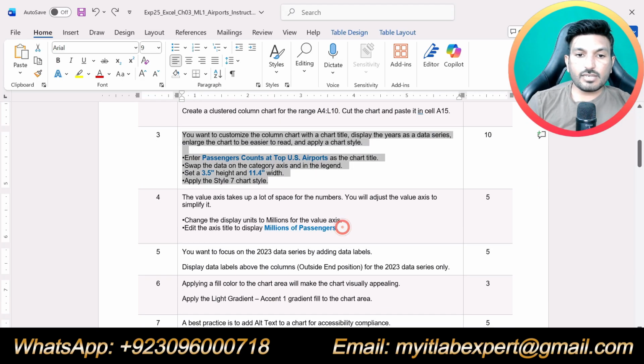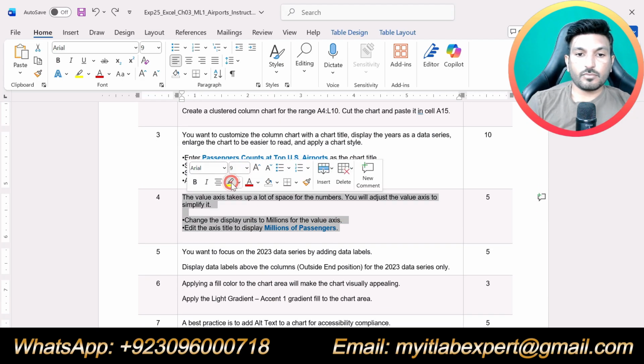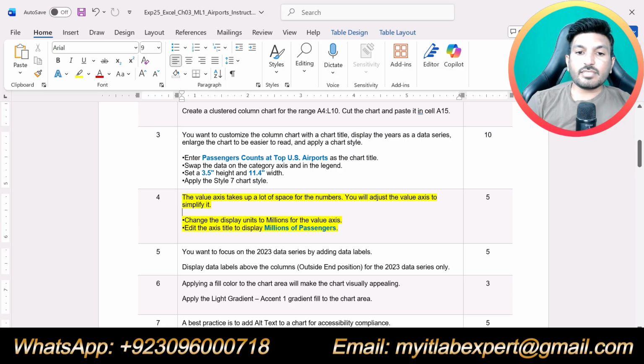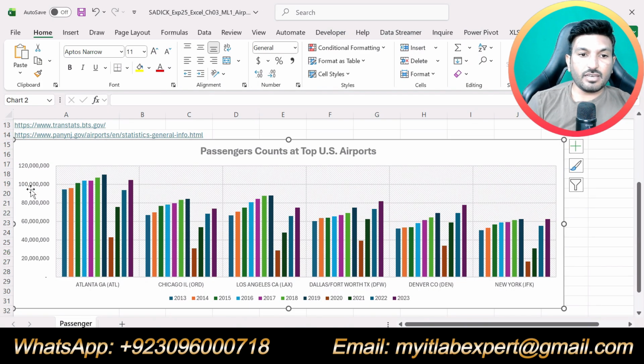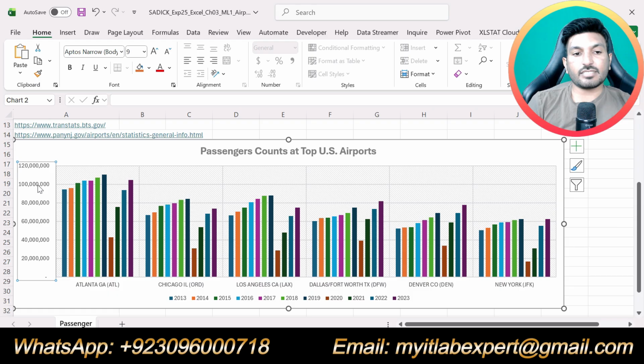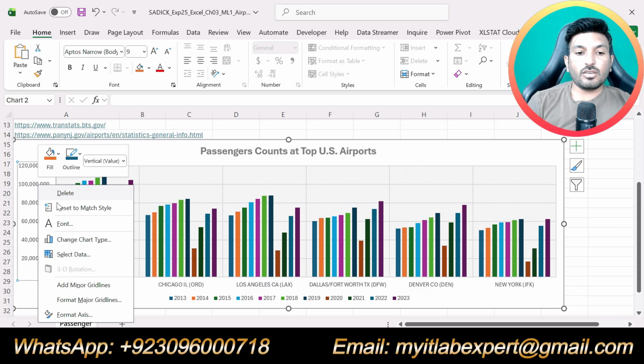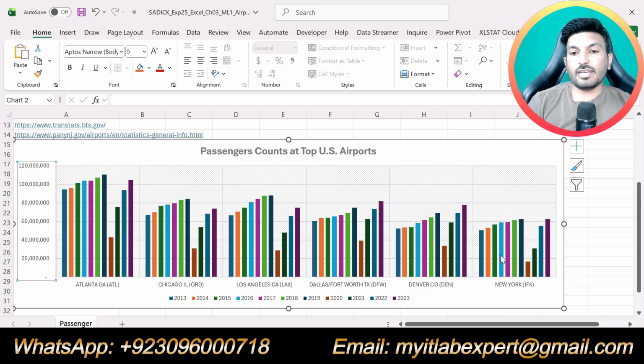So now we are going to do next step, that is step number 4. The value axis takes up a lot of the space for the numbers. You will adjust the value axis to simplify it. Change the display units to million for the value axis. So our value axis is given here, that is vertical axis. Select this, right click on it and click format axis.